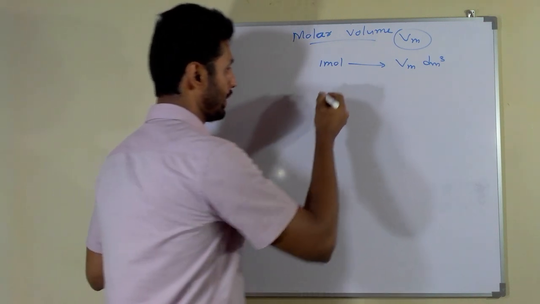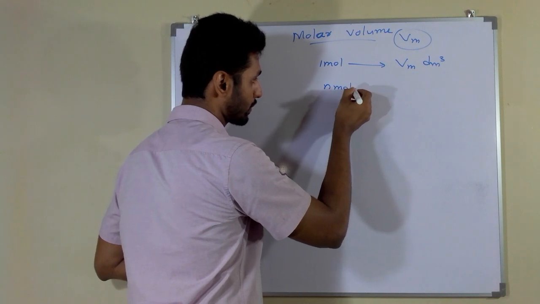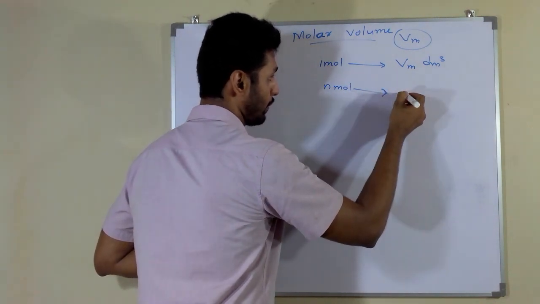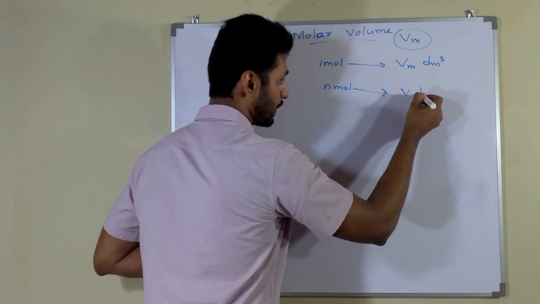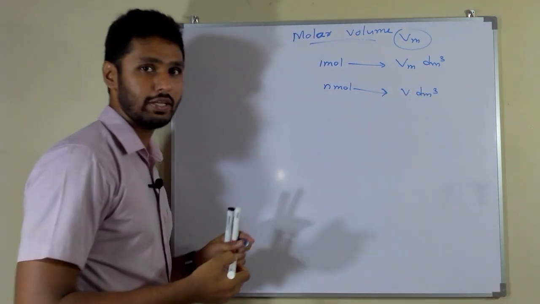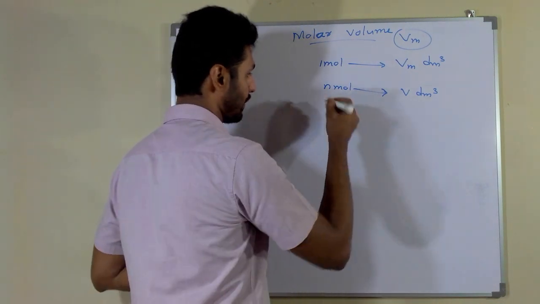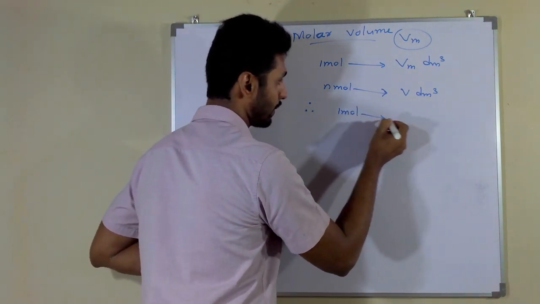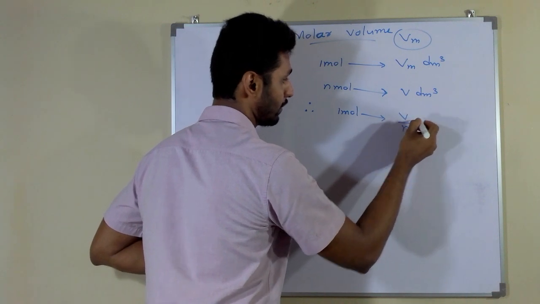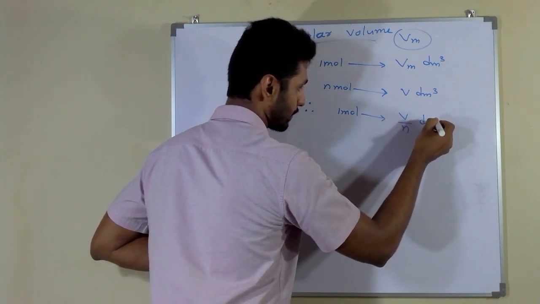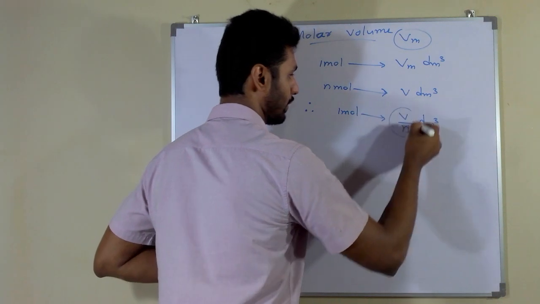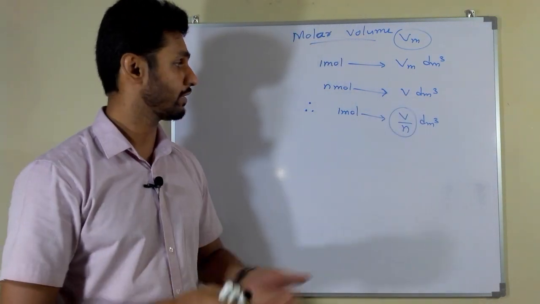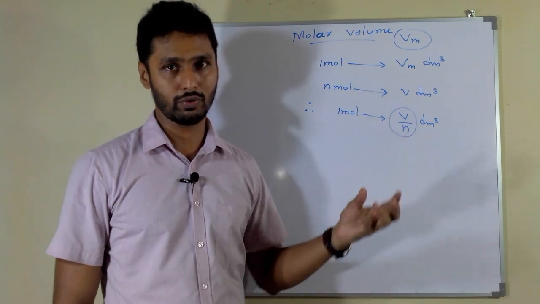Think n number of moles has V cubic decimeter of volume. Then 1 mole should contain V divided by n cubic decimeter, and this is the volume of the gas within 1 mole.